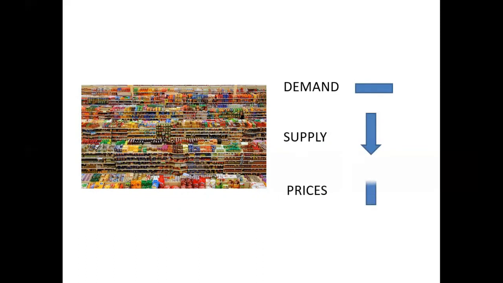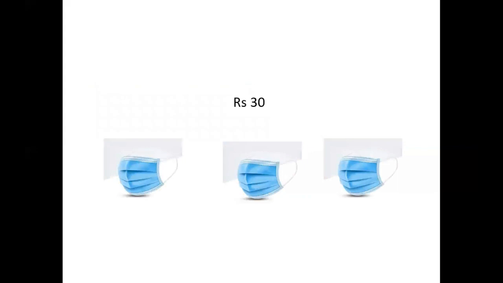This is why there is a price rise or general rise in the price level called inflation. And whenever there is price rise or inflation, the value of money decreases. Like taking the example of masks, the rupees 30 that could get you 3 masks just some time in the past will now get you only 1 mask. And this validates that inflation reduces the value of money.